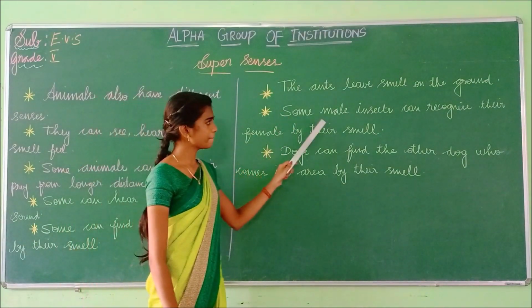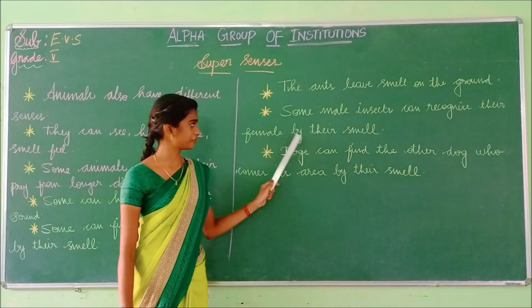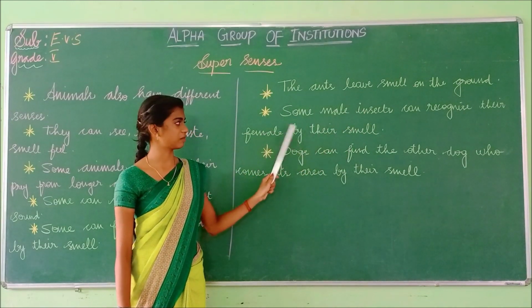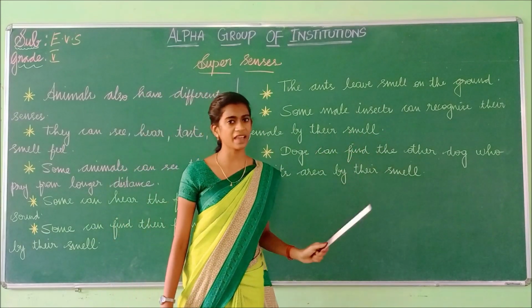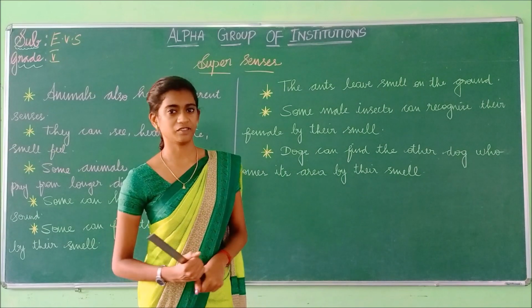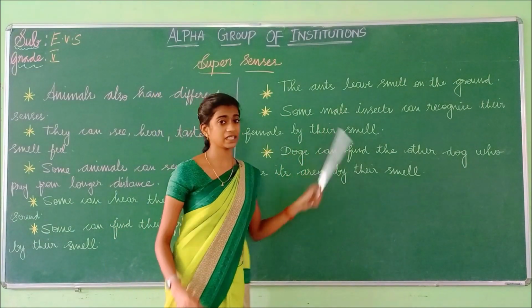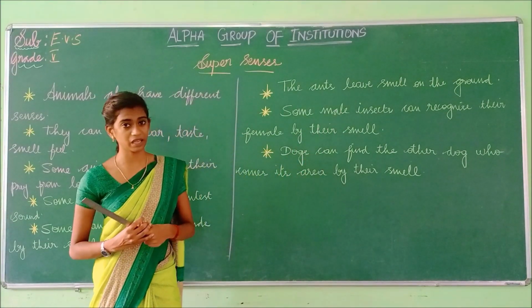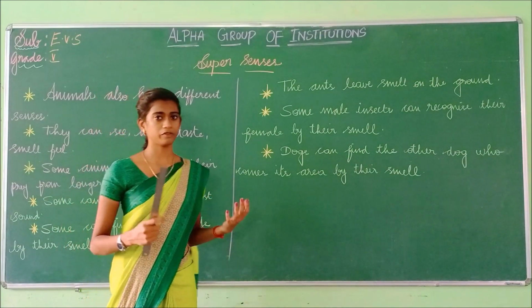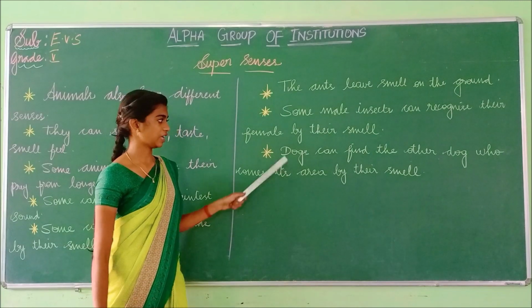Some male insects can recognize their female by their smell. What is the meaning of recognize? Recognize means identify. So some male insects can find out their female insects through their smell, and from there they can find out where they are. And the last one.